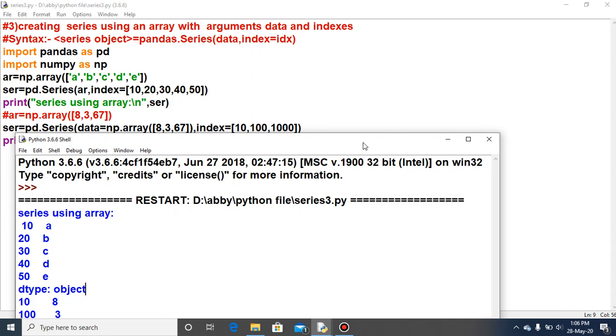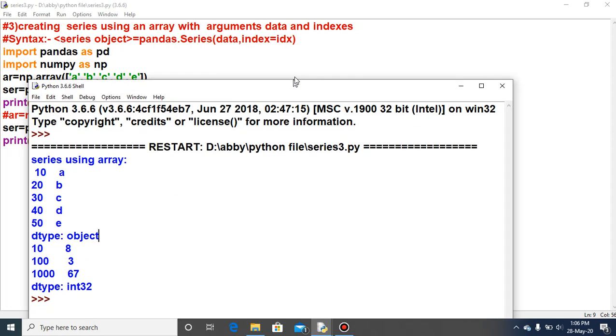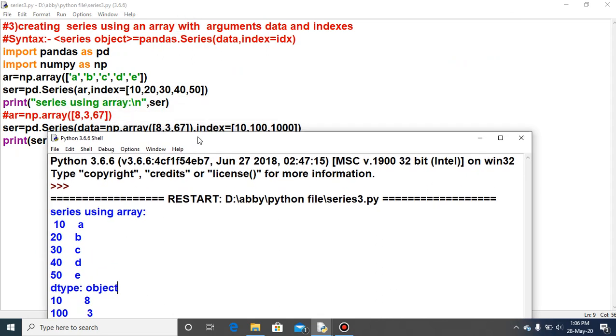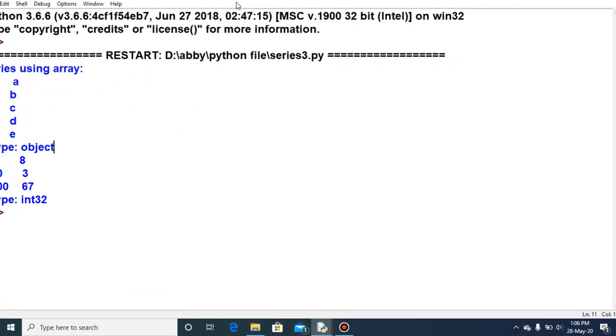The second output is coming as 8367. You can see the second SCR, the series object, is created with the array, again an array, but this time I have directly written the statement 8367. The index is 10, 100, 1000. Let's look here: 10, 100, 1000 in the index, and 8367 is the value for the array elements.